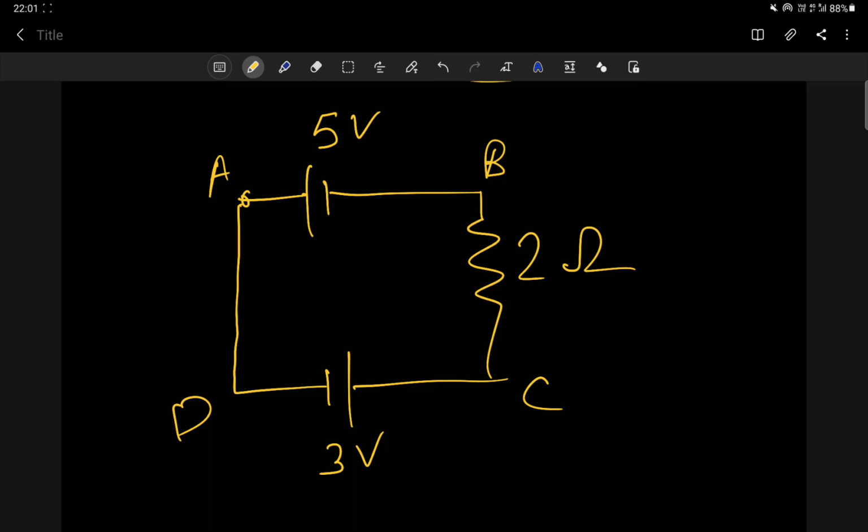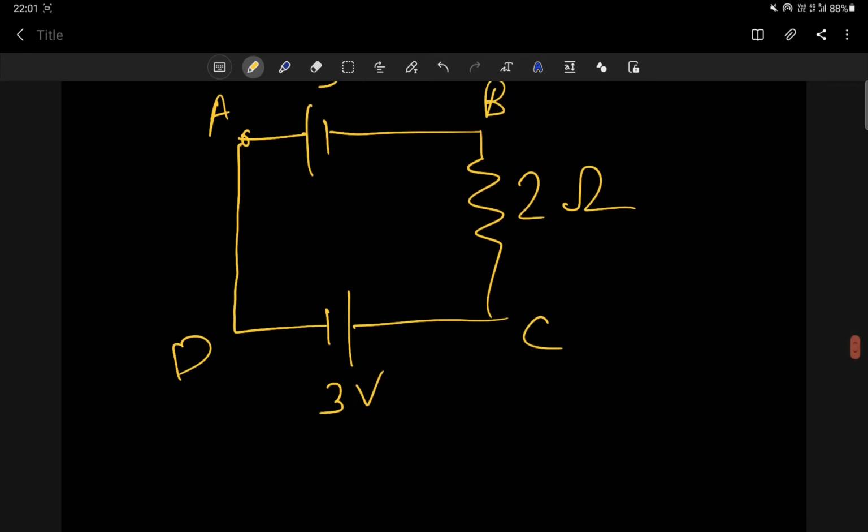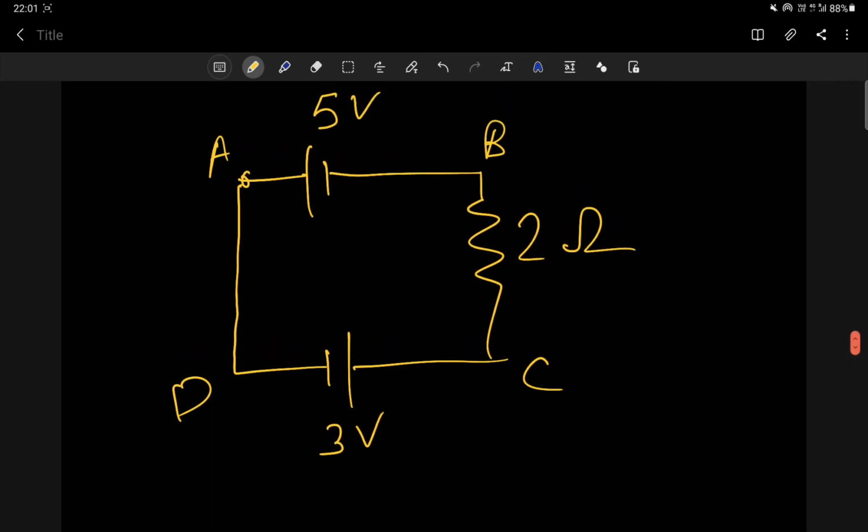In this type of question, the first thing you have to do is derive a current from any of the cells or batteries. So let me assume the current is flowing in this direction. First point, you have to take current in any direction, whether clockwise or anti-clockwise. Understood? First you have to draw some current.